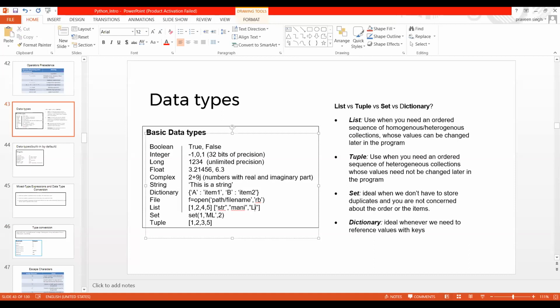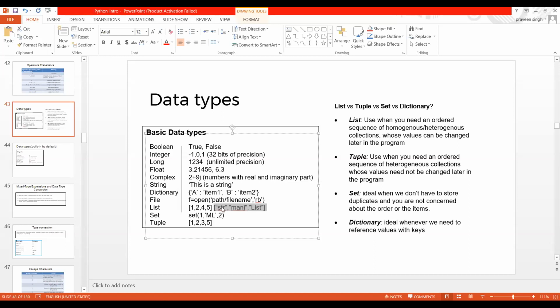As you can see on my screen, we have str, money, and list, which are all strings, so all the values are consistent.